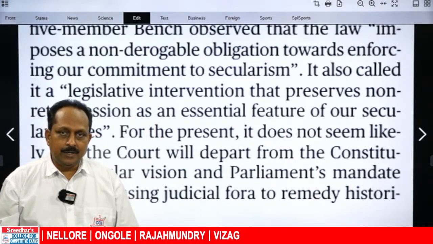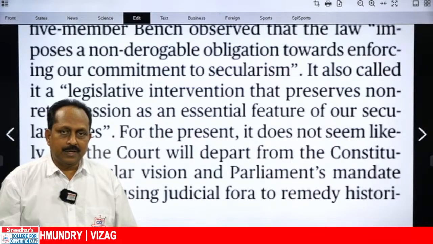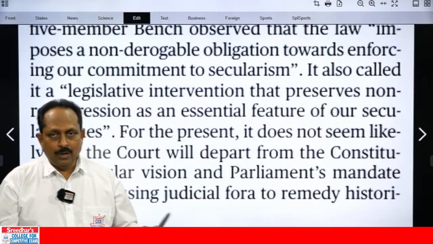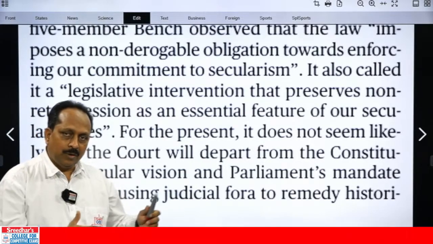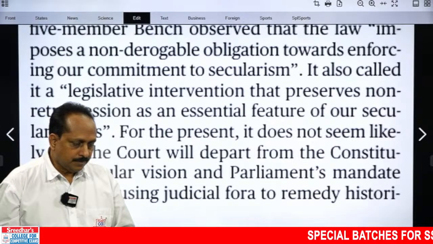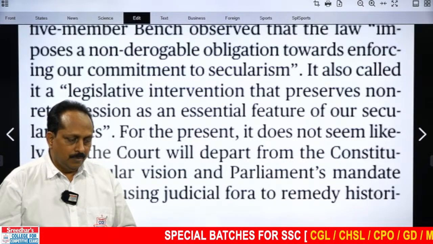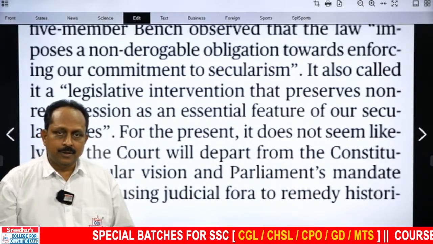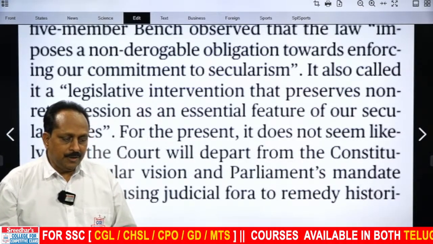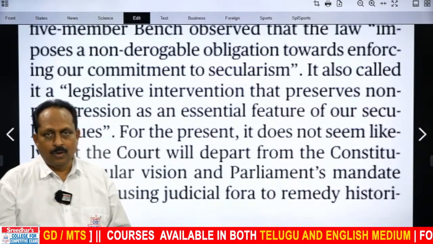That's all about today's editorial. Not easy to comprehend, but an important editorial, because it deals with the concept of secularism, it deals with places of worship, and whatever I have said, the analysis is based on the editorial. Nothing is personal here. And do remember, based on the editorial, I do the analysis. It is completely objective analysis, not subjective. Subjective means personal. It is not personal. Objective means based on facts and figures, based on what the editorial says.